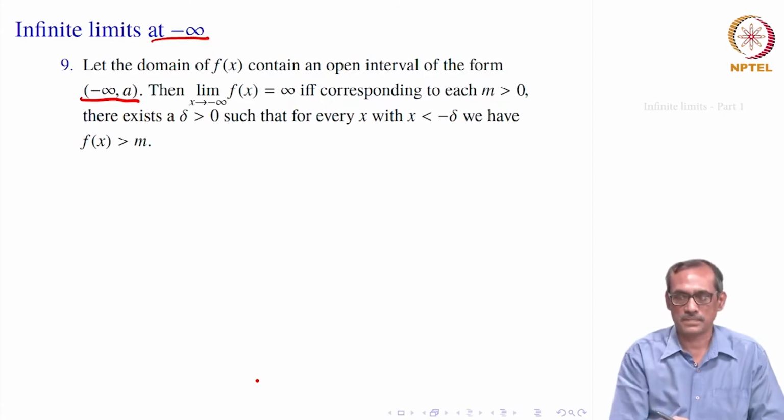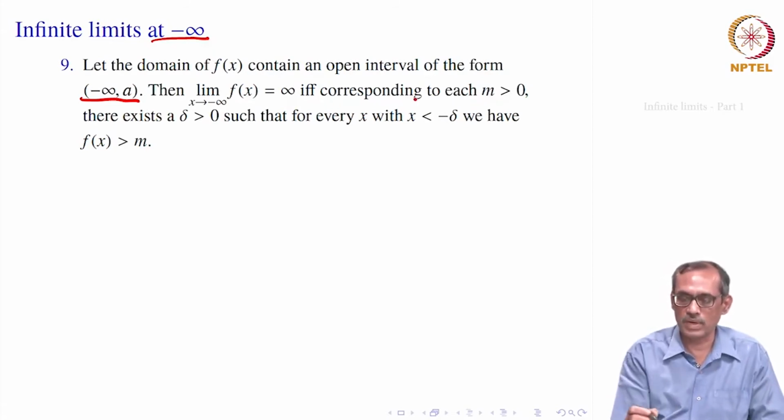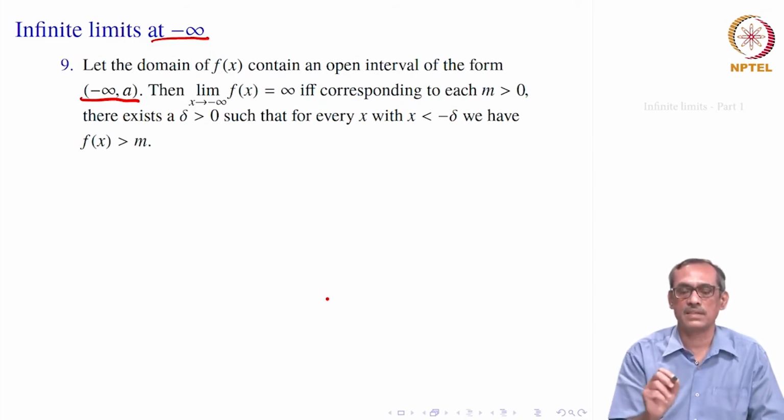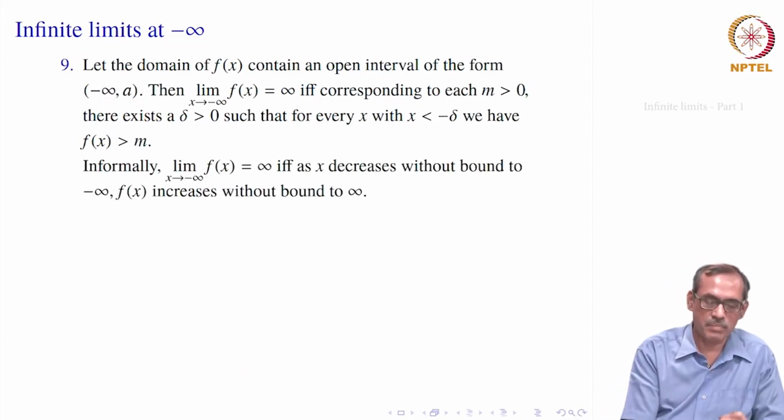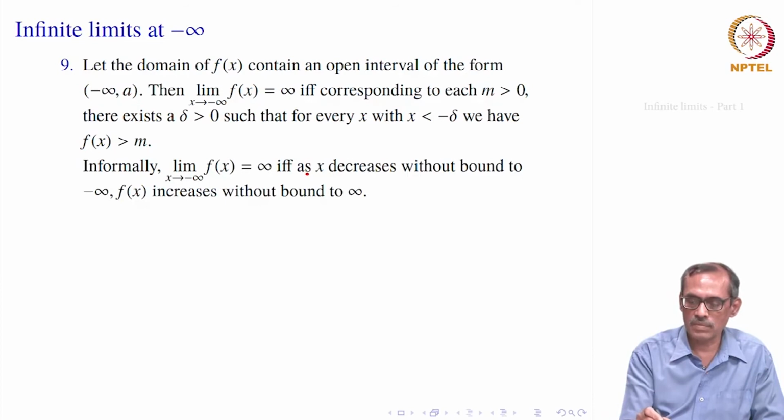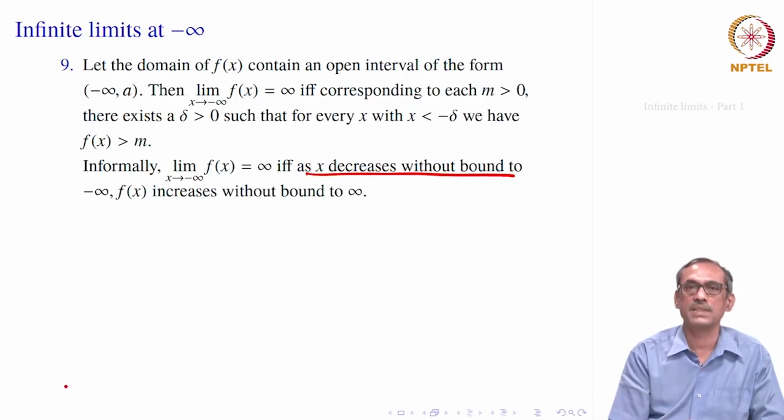So, the formal definition would look like this: corresponding to each m bigger than 0, there exists a delta greater than 0 such that for each x with x less than minus delta, because it is minus infinity, we have f of x is bigger than m. Again, informally you would say that this happens when x decreases without bound to minus infinity, f of x increases without bound to infinity.